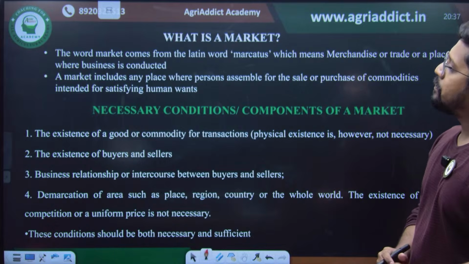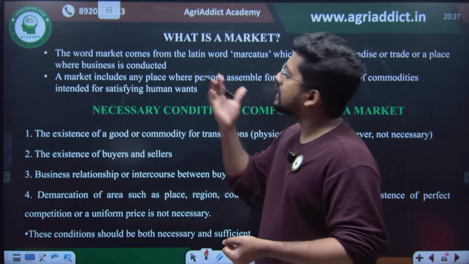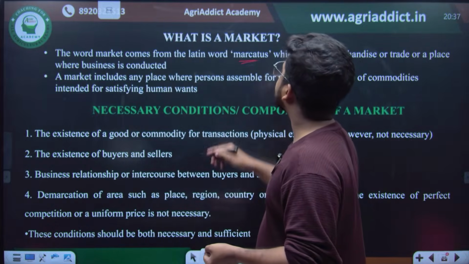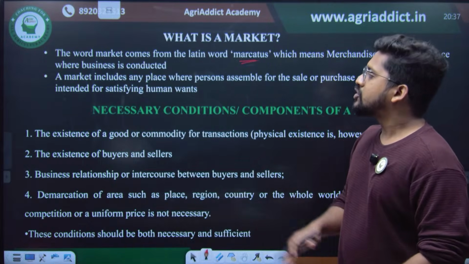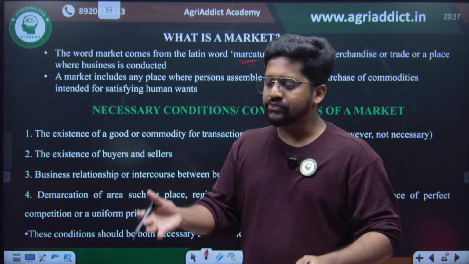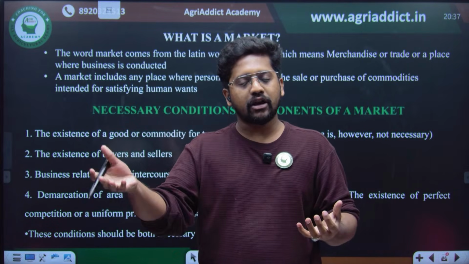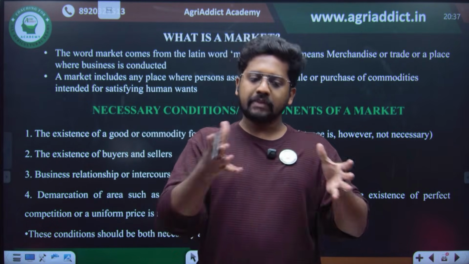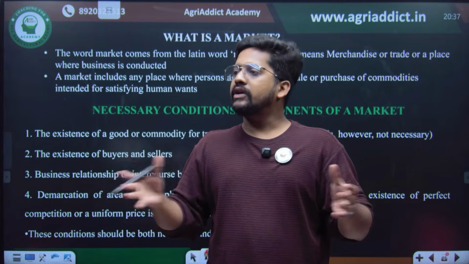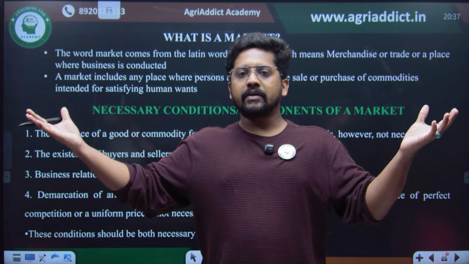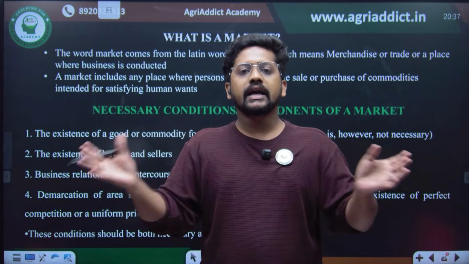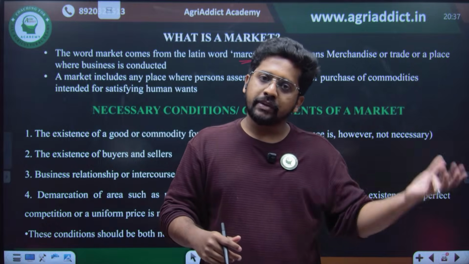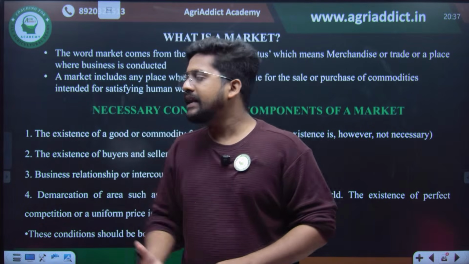So market actually comes from a Latin word, marketus, which is nothing but to merchandise or to trade a particular product. A market is a place where demand for a product and supply of the product converge. It can be a place, it can be an online platform, or even from entirely different countries or different points of the globe, there can be a market created, because there should be demand in one place and there should be supply in another place.